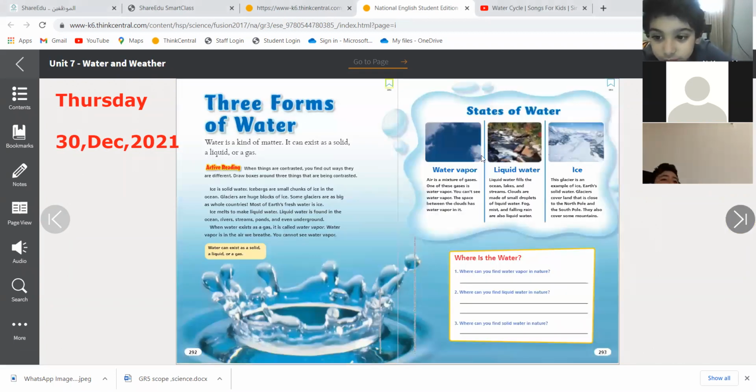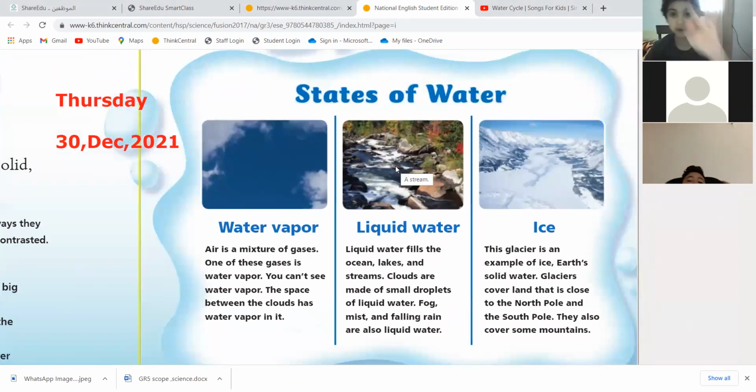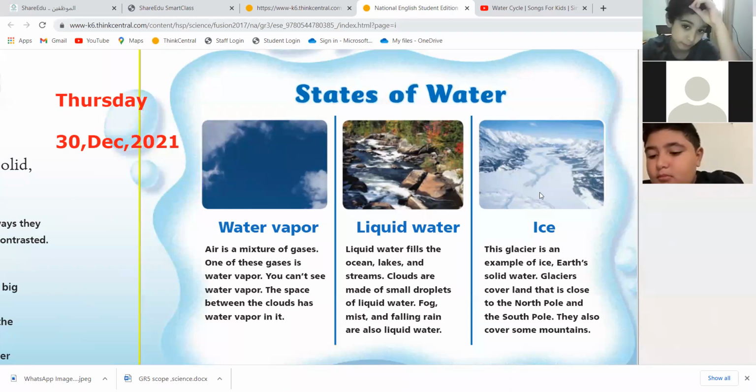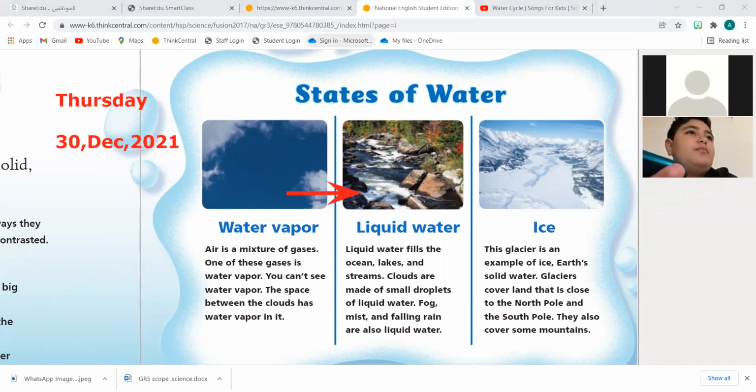Excellent. And yesterday we were talking about the states of water. How many states of water do we know? Three. So water vapor, liquid water, ice. Excellent. Well done. So can these three states change? Water vapor, can it change to liquid? Yes. Also liquid water can change into water vapor.